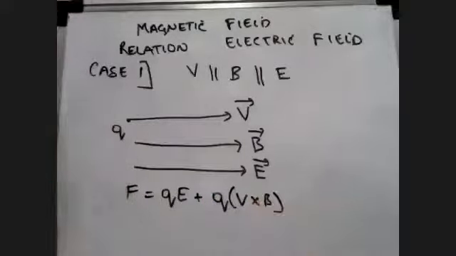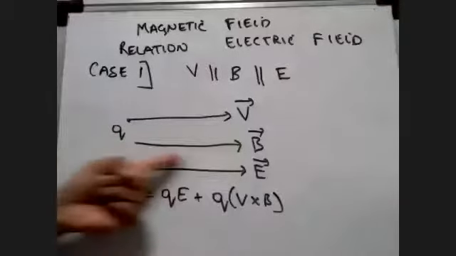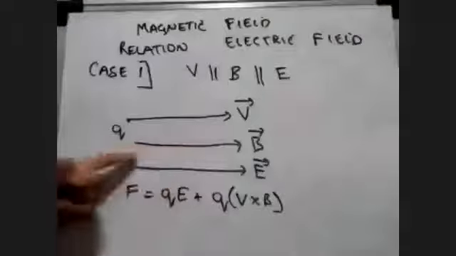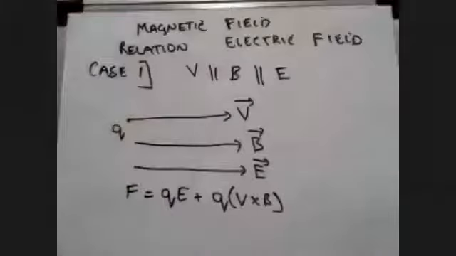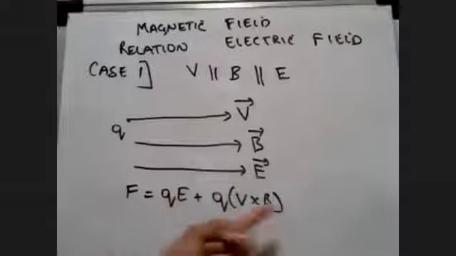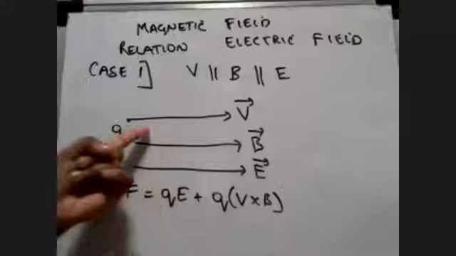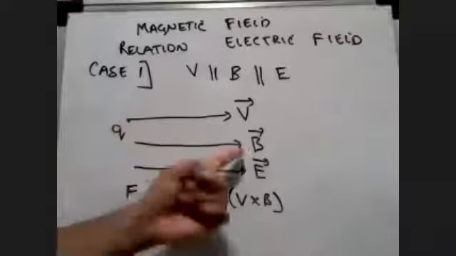Before we derive anything further, tell me what is going to be the effect of magnetic field on this charge. Forget electric field. Will there be any effect? No, sir. There won't be any effect. Why? Because F for magnetic field is Q V cross B, that is Q V B sine theta. Theta here is 0. Sine theta is 0. Force experienced by this charge due to magnetic field is 0.